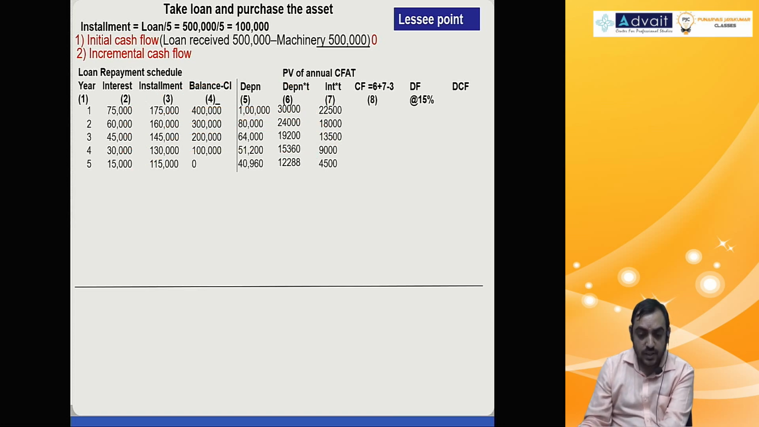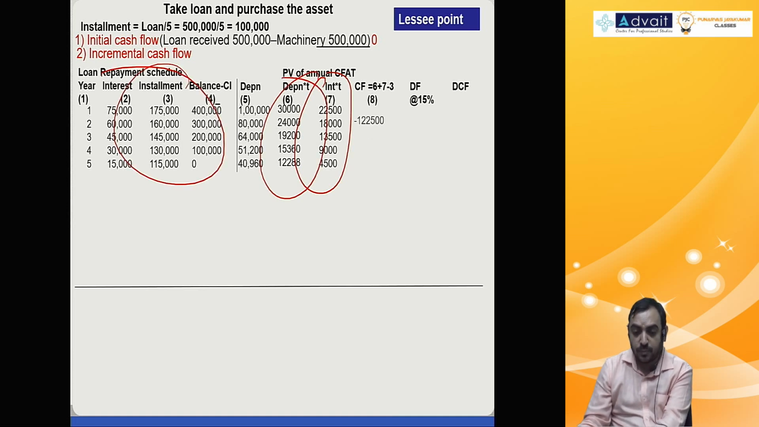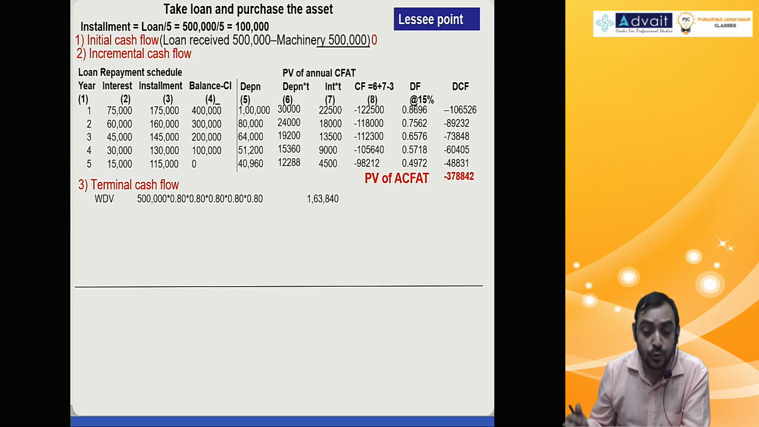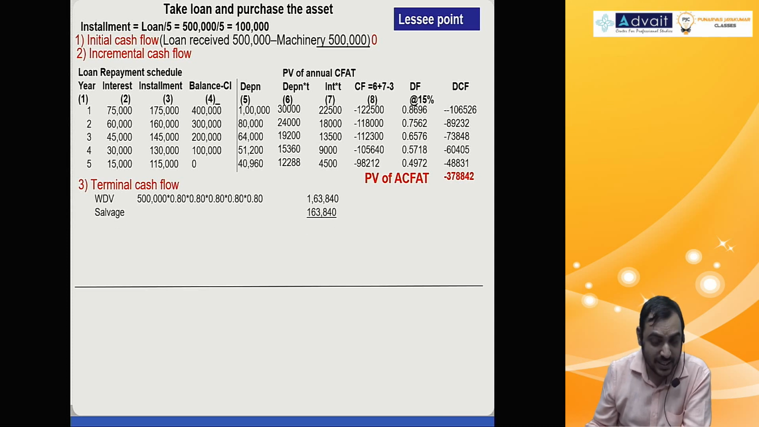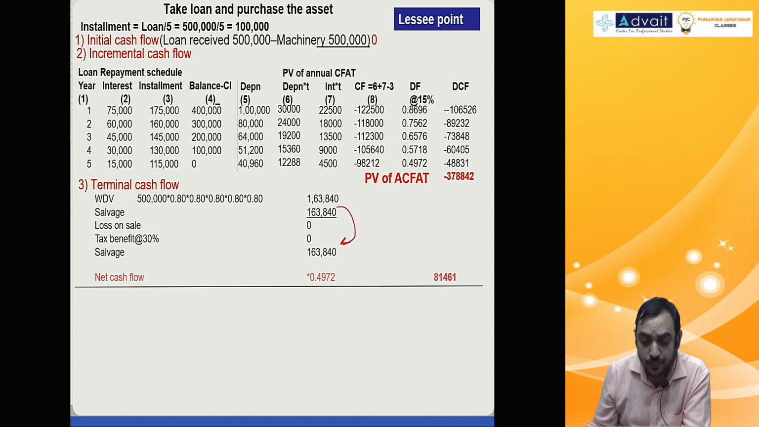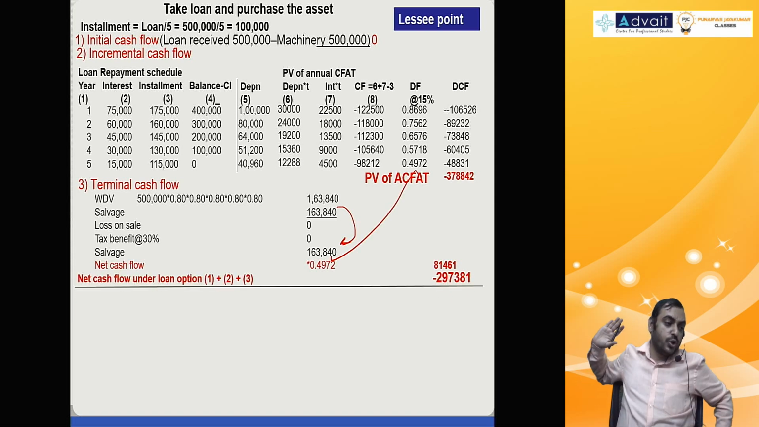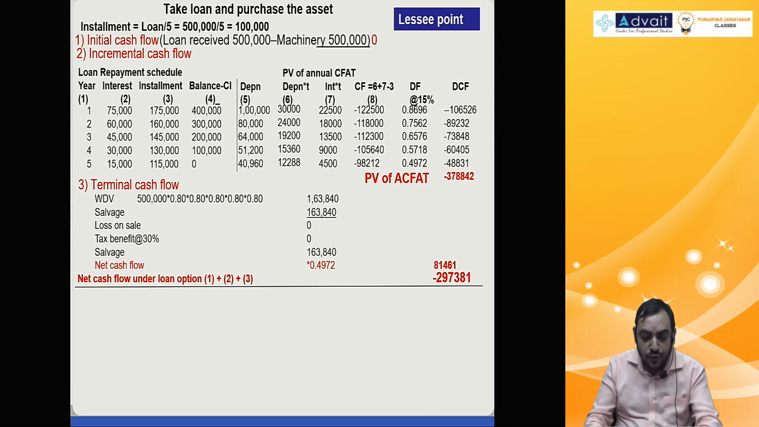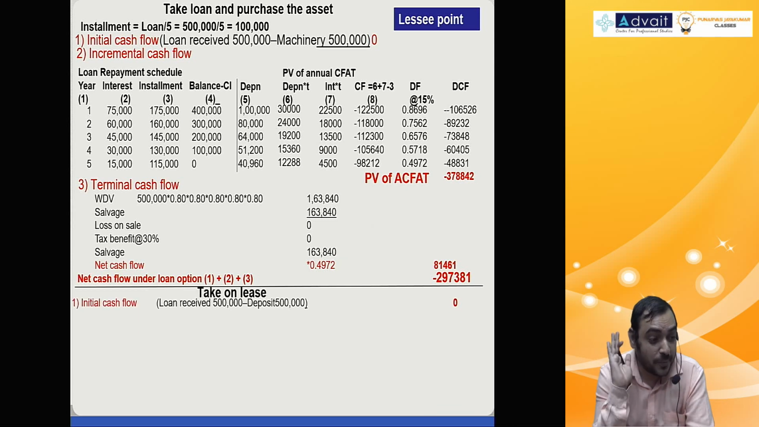Cash flow, the 7th column: interest tax benefit plus depreciation tax benefit minus installment, you get cash flow, multiplied by discounting factor, you get present value. And last year WDV and salvage value both are same, they said, so zero loss, zero profit, no tax impact, and only salvage value will come, 1,63,840, that you multiply by last year discounting factor. You get net cash flow under loan option. Clear? Nice.